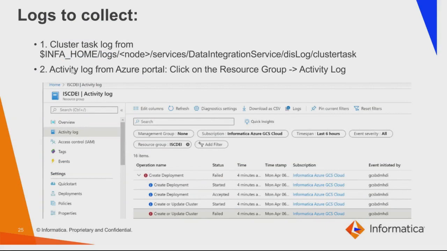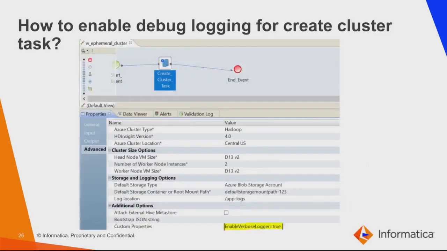And also, if you have to understand more about the issue that you have faced, you can get the activity log from the Azure portal. You have to click on the resource group and activity log. It will have all the information regarding the cluster creation or deletion of the cluster. To enable debug logging for the cluster task, we can set enable verbose logger equal to true in the cluster task properties, advanced properties.